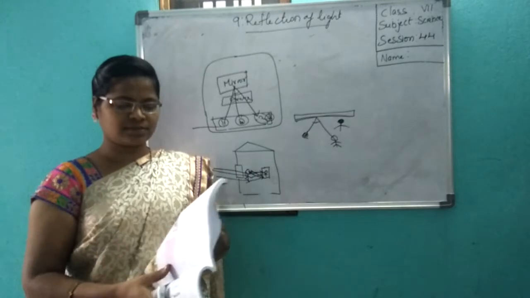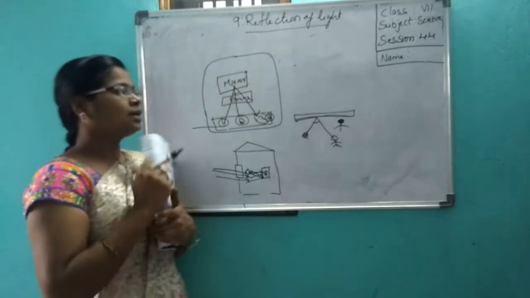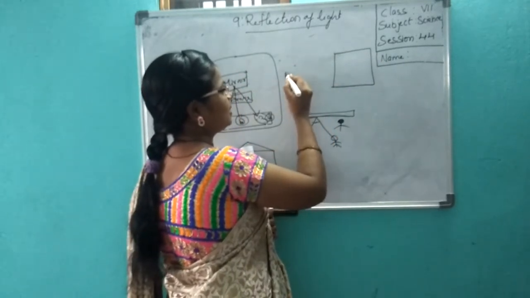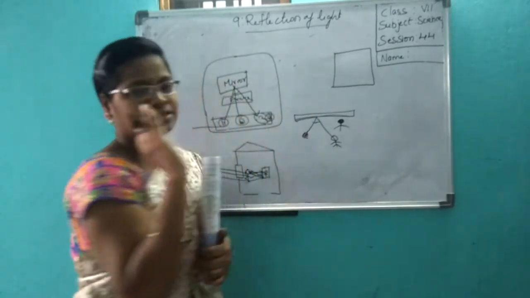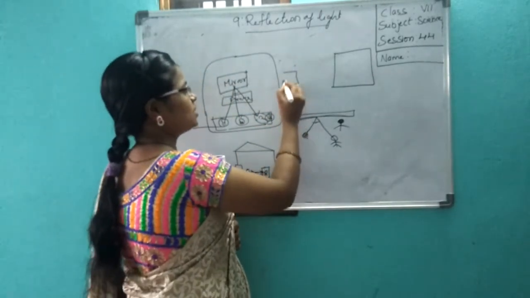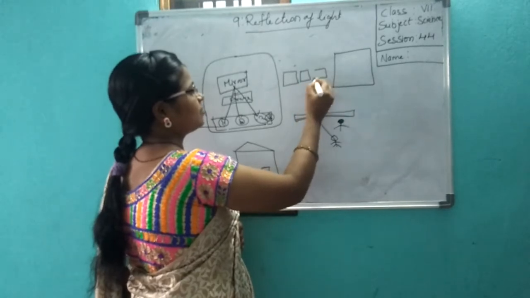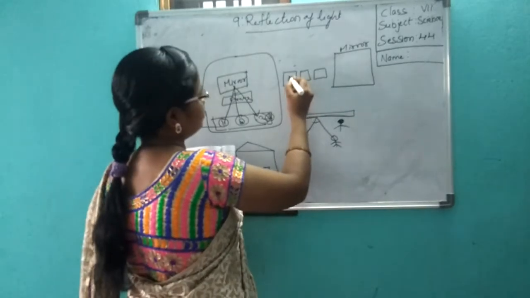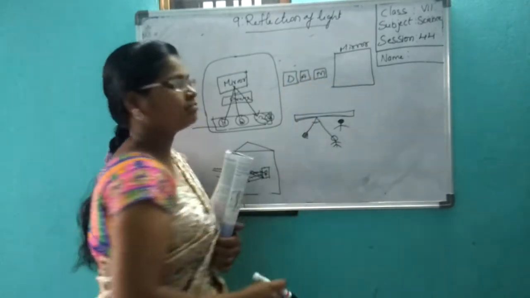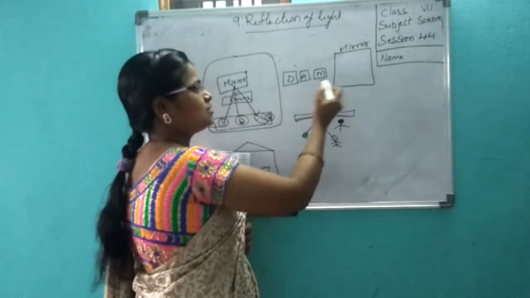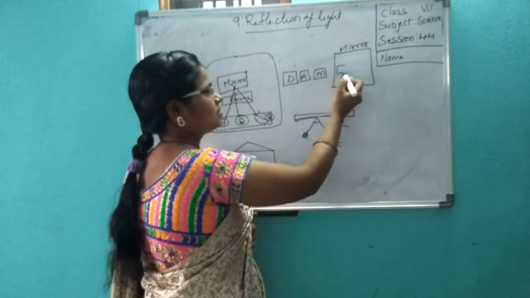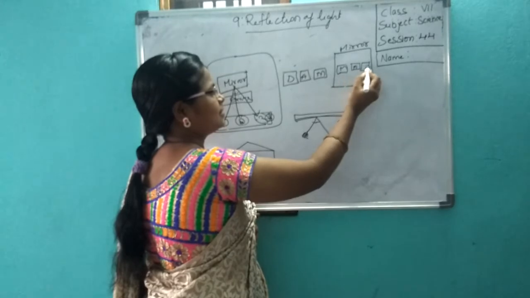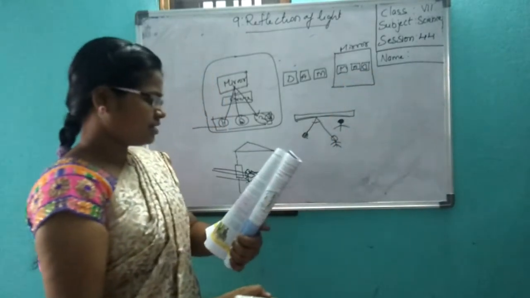Now, you have a few more things. This is the mirror, and I have taken four cardboard sheets and placed them in front of the mirror. Now I am writing. What am I writing? D-A-M, Dam. How can you see it in the mirror? First you will see M, not D. Yes, like this you will see it, M-A-D.